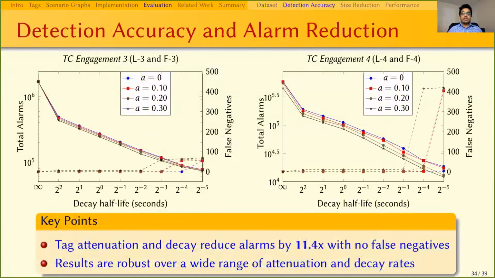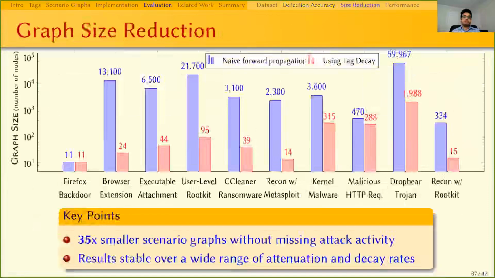In this slide, we show our detection accuracy and alarm reduction using a wide range of attenuation and decay rates. Using our techniques, we are able to reduce the number of alarms by 11 times without introducing any false negatives. Only a very high value for tag attenuation and decay can lead to false negatives in our system. Morse is able to reconstruct compact scenario graphs without missing any of the attack activities.